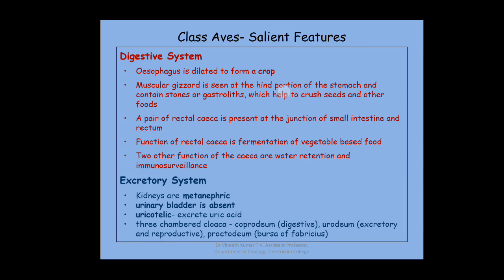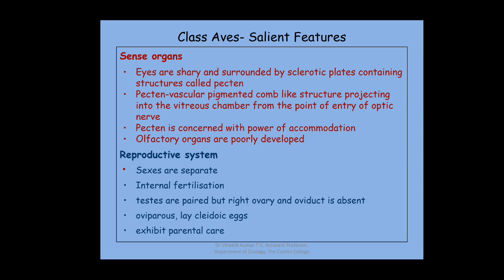And moving on to the next one, which is the sense organs. Their eyes are sharp and surrounded by sclerotic plates. Sclerotic plates are nothing but bony plates surrounding the eye. They contain a special structure in the eye called the pecten. The pecten is a vascularized, pigmented, comb-like structure which projects into the vitreous chamber, and this pecten is seen at the